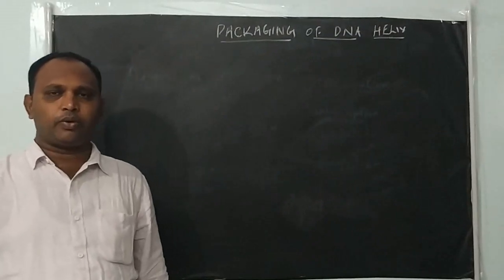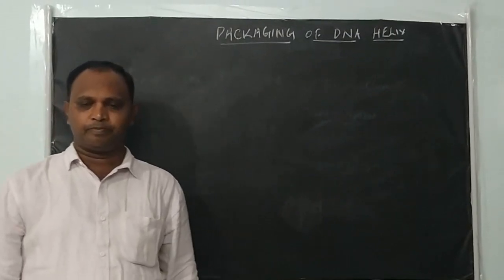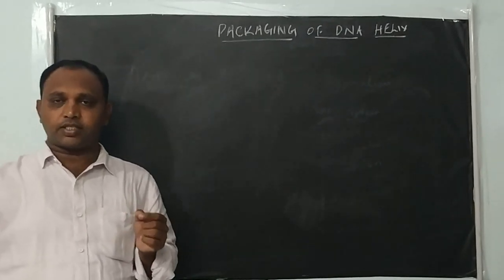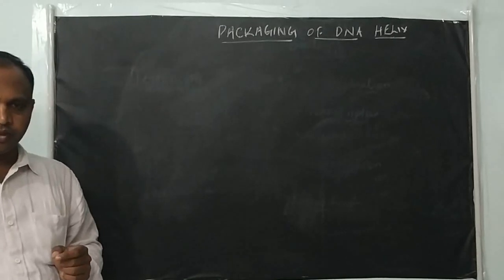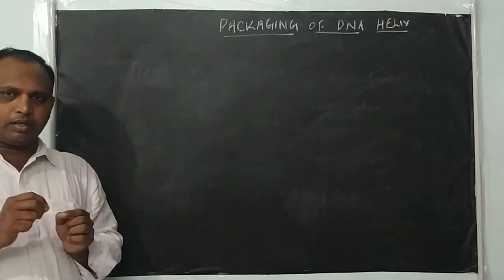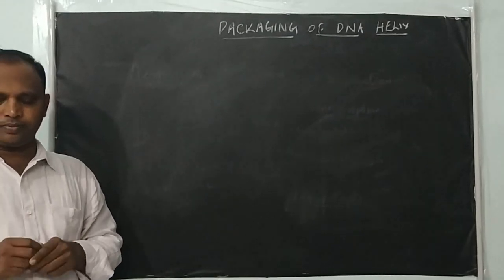Next we are going to start with the packing of the DNA helix. In the previous class we discussed the structure of the DNA molecule, a polynucleotide chain made up of 4 types of nucleotides.